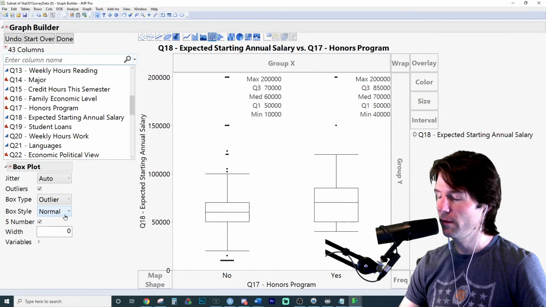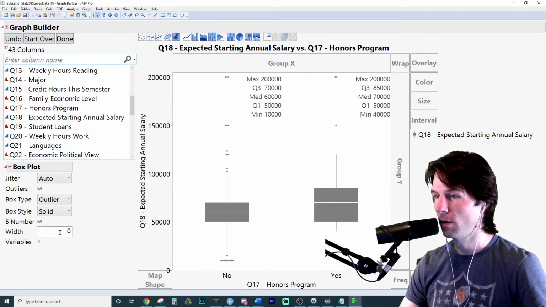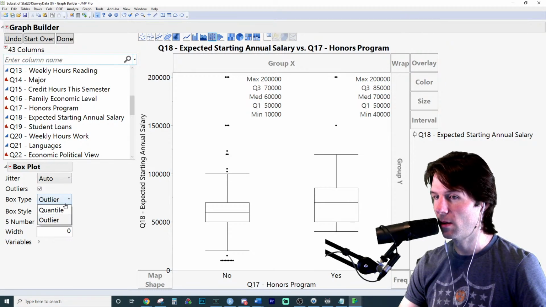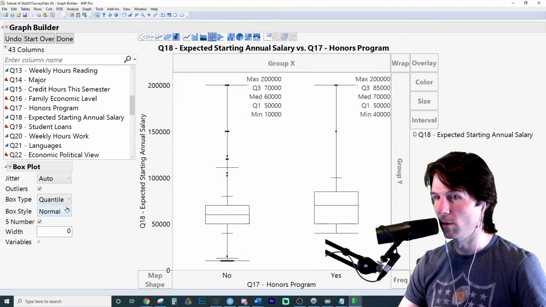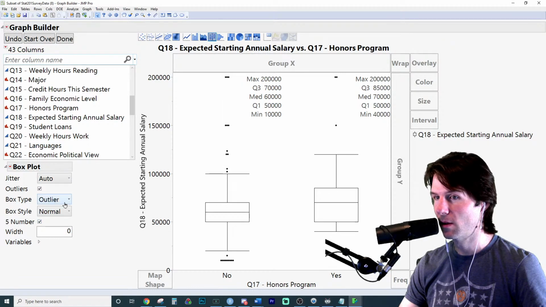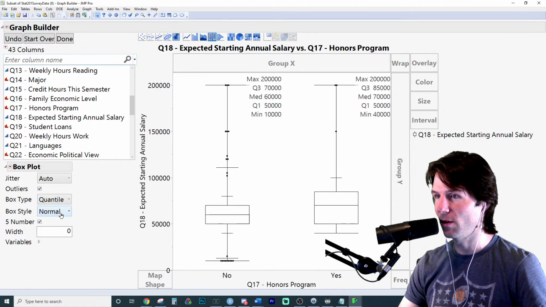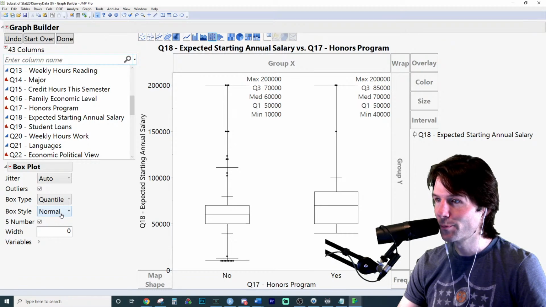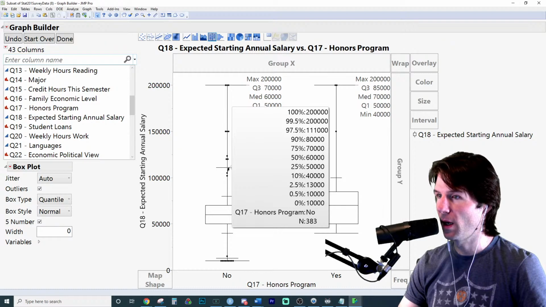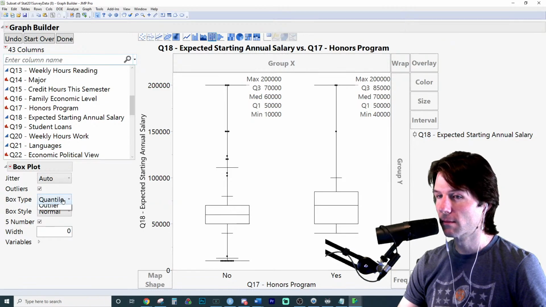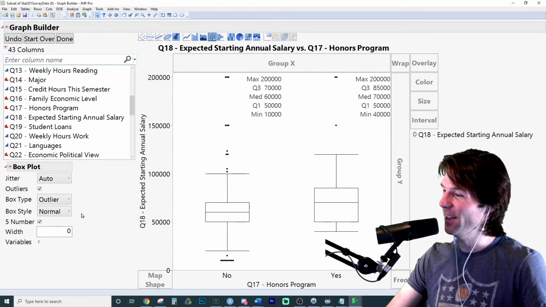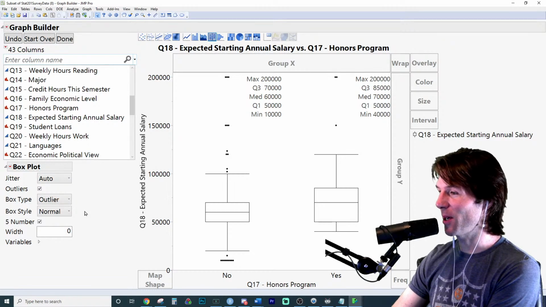You could do something different if you want. No, don't do that. That's fine. I like that better. Oh, don't do that. I've seen those. I don't like those box plots. It's kind of showing where the upper whisker is right there. Yeah, I don't like that. I don't usually analyze box plots that look like that.